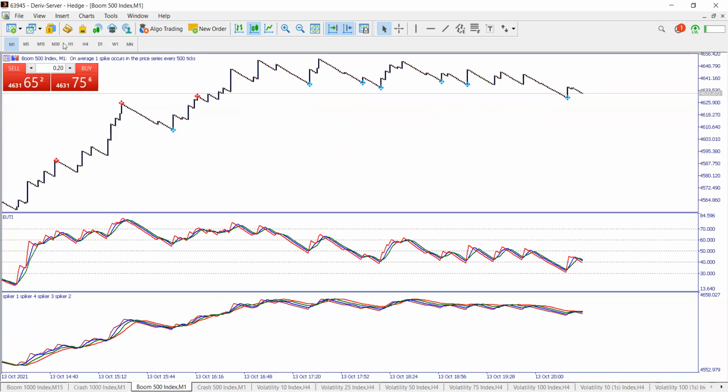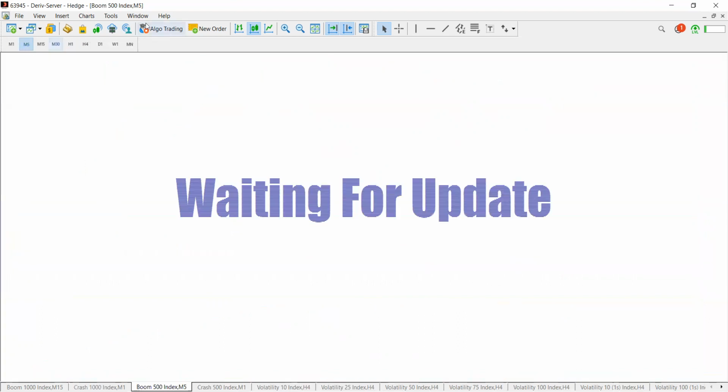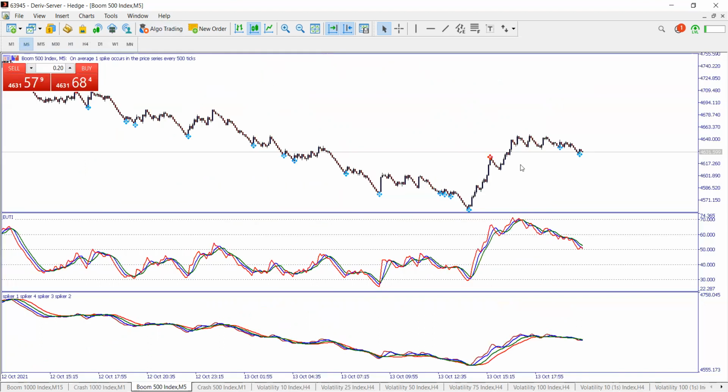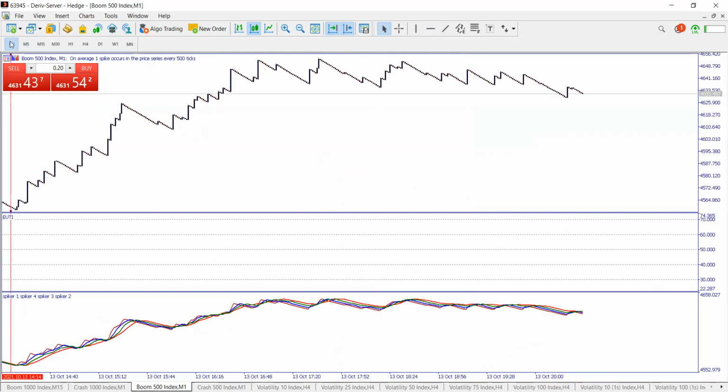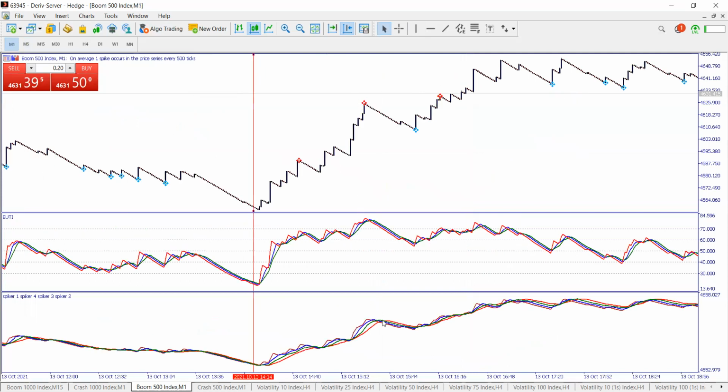Yeah, true. Okay, so on Boom 500 and Crash 500, we use the M5 time frame. That is the one we use, and you can see that on M5 it is performing wonders. This one always spikes early. So if you are on M5, you just wait for it to get to 40, and then it will spike, boom, boom, boom, and pays you the money. It is that simple.